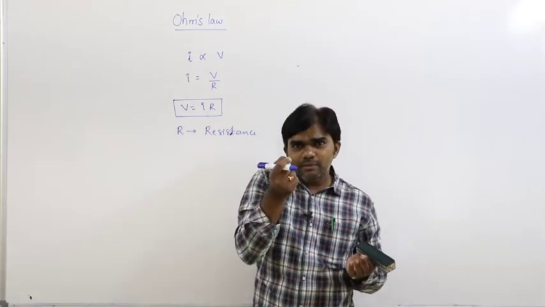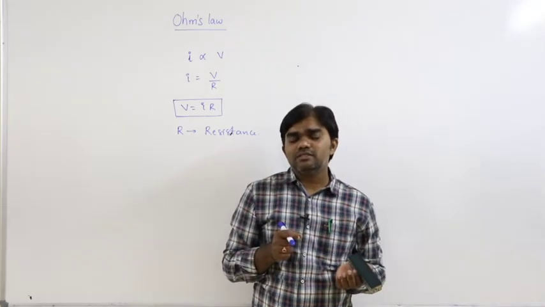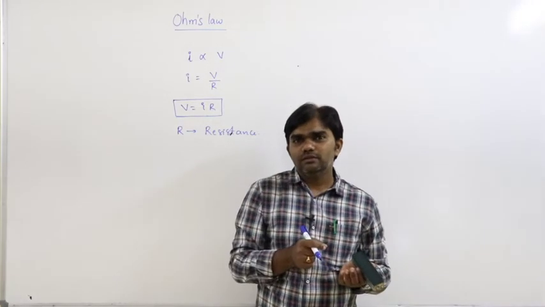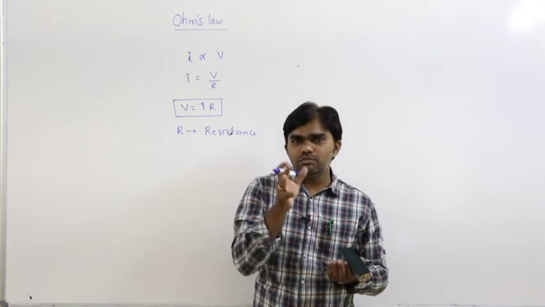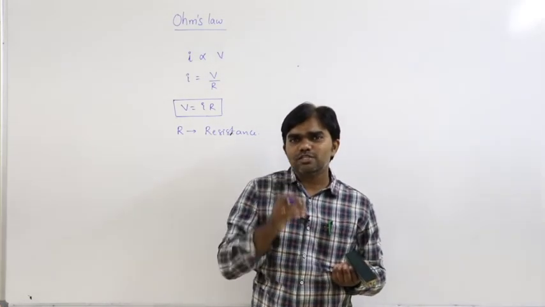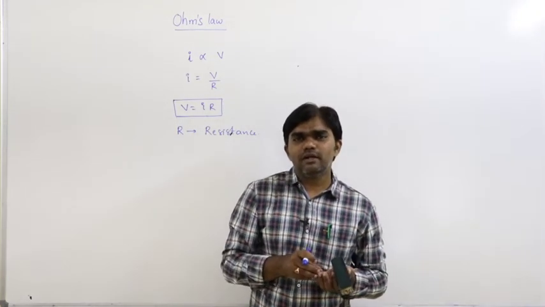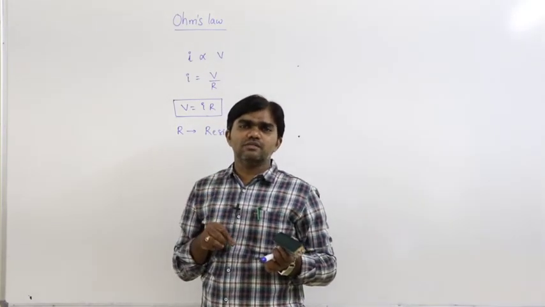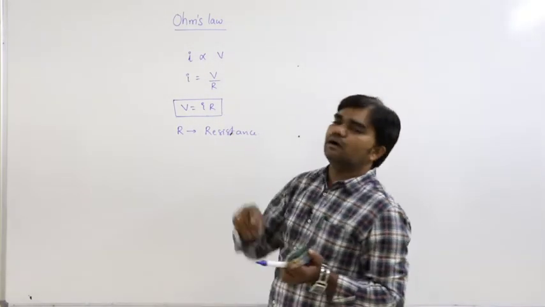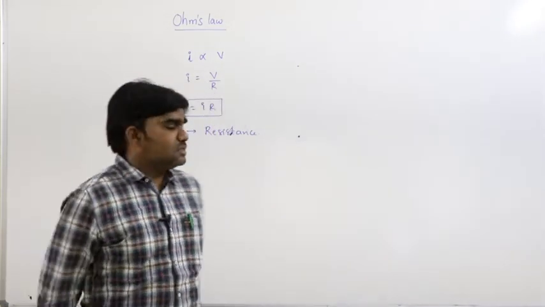In a small time interval, the charged particles collide with other charged particles. So, due to that collision, motion is restricted. The collision between the charged particles causes the opposition for the motion of charged particles, that opposition is called resistance.